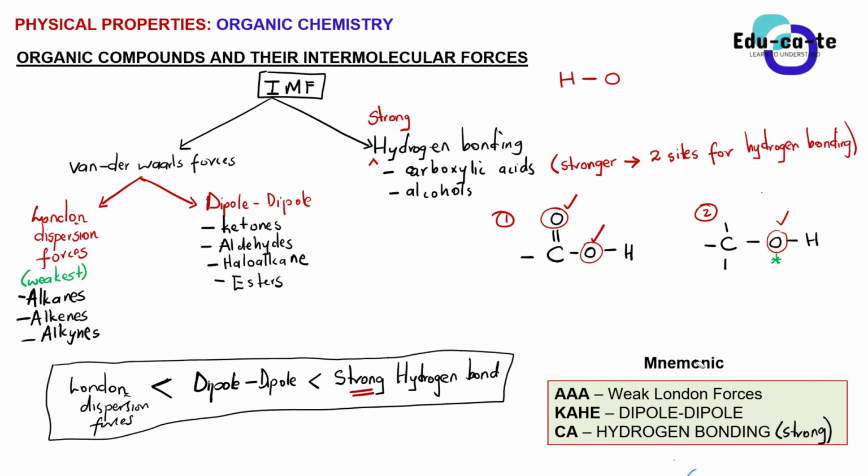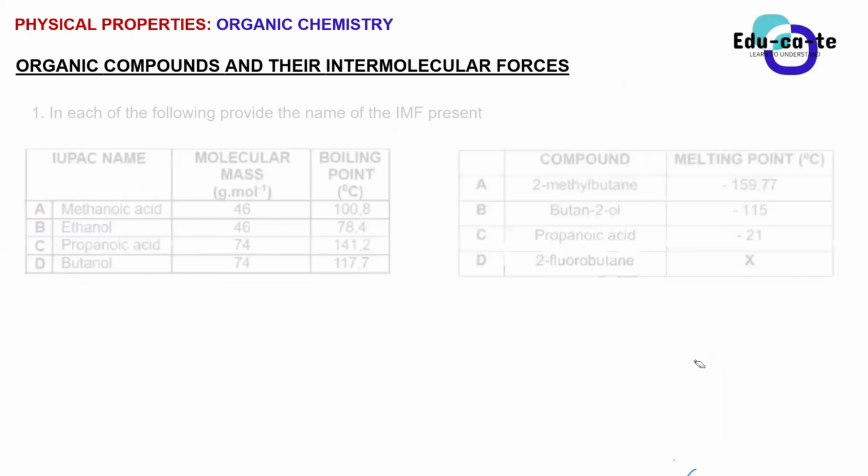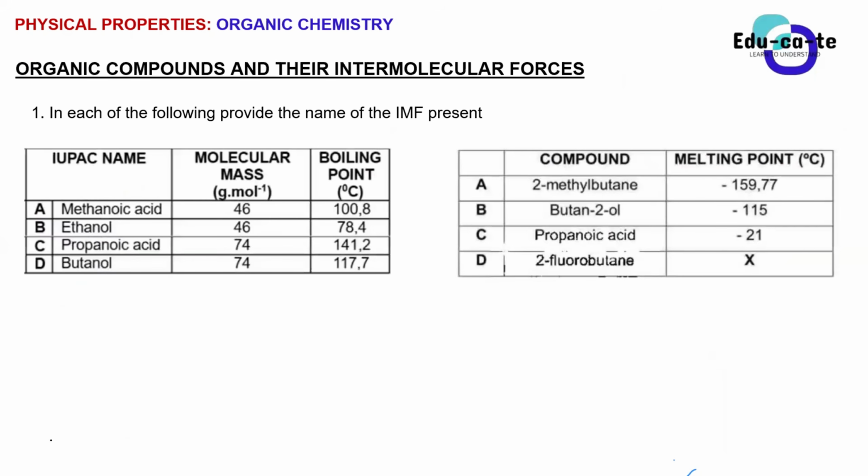Right. Now, let's do a little exercise to see if we can identify. In each of the following, provide the name of the intermolecular forces present. Let's start with the first table, which I'll say is table A. Compound A here is methanoic acid.